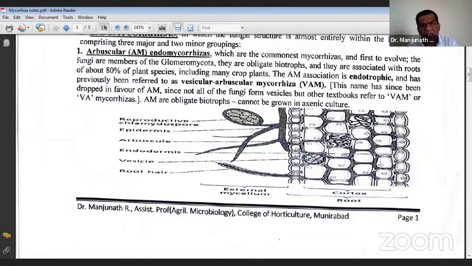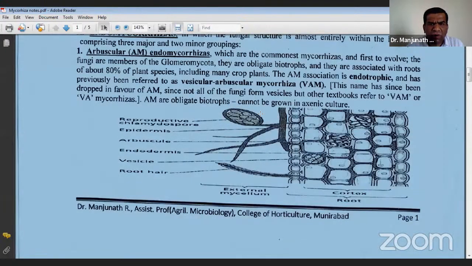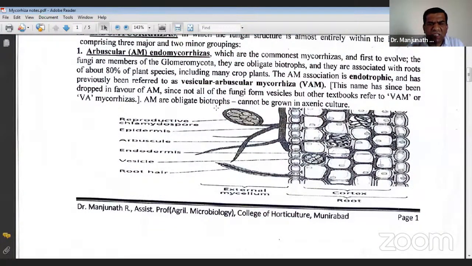They are produced outside the root surface only, and the nomenclature of VAM goes with the shape of this reproductive spore structure, like we call Glomus. We have different genus names, and each one is specifically named based on the structure of the spore. This is again an important point you should know: based on the morphological appearance of the spore, different genera are named.